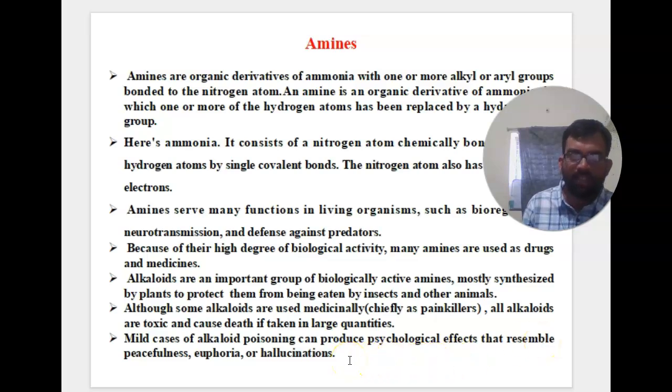Although some alkaloids are used medicinally as painkillers, all alkaloids are toxic and can cause death when taken in larger quantities. So whatever you take nowadays, the ADI, the acceptable daily intake, if it crosses that range, it will be toxic to our body. Mild cases of alkaloid poisoning can produce psychological effects that resemble peacefulness, euphoria, and hallucinations. This kind of thing happens when we take large quantities of alkaloids.